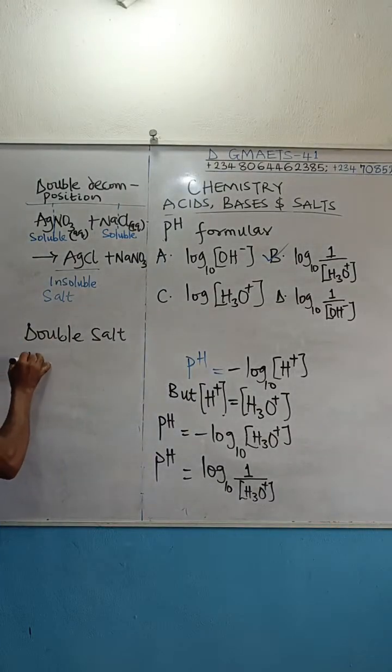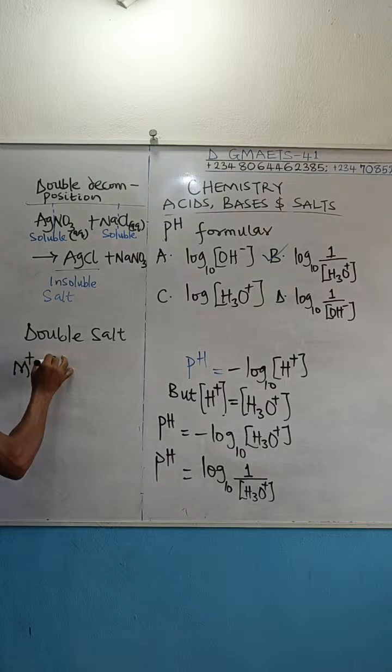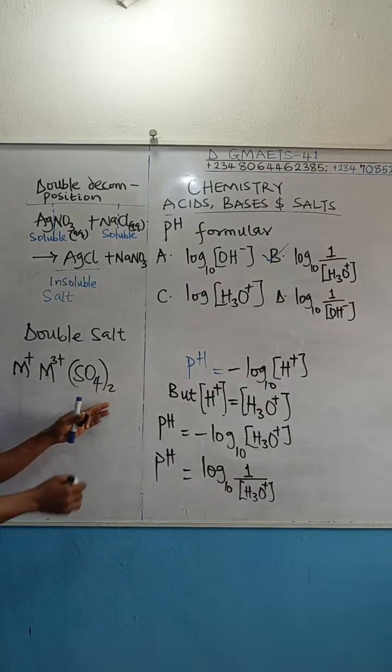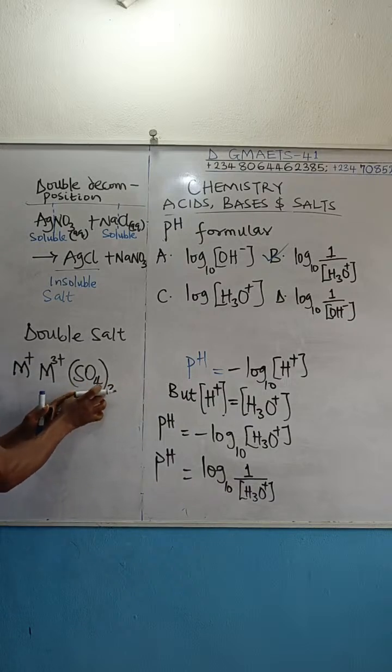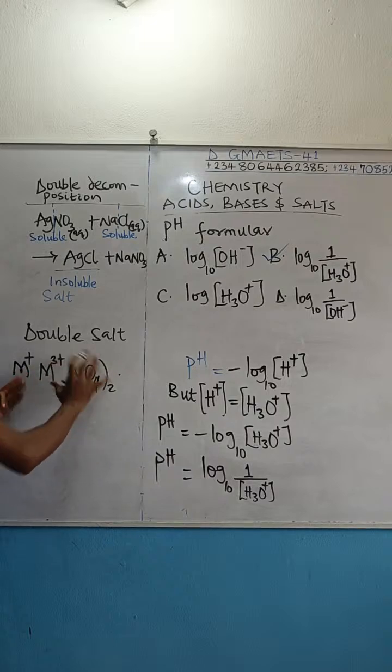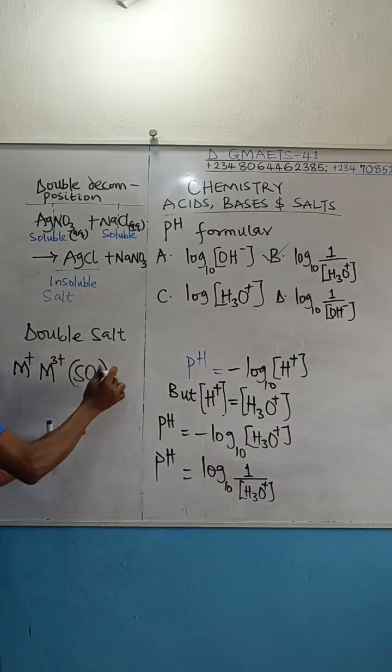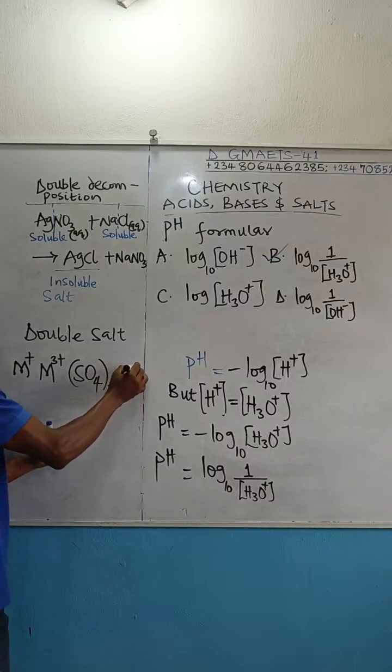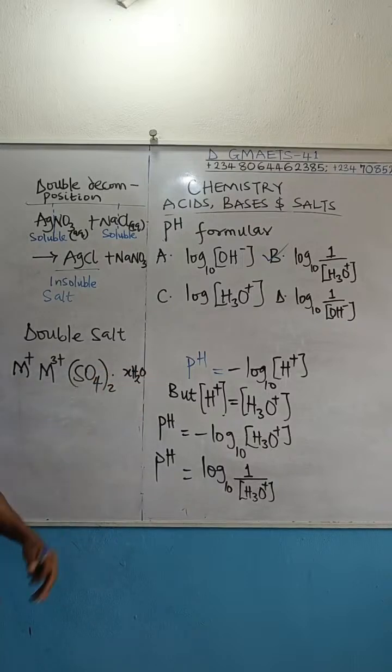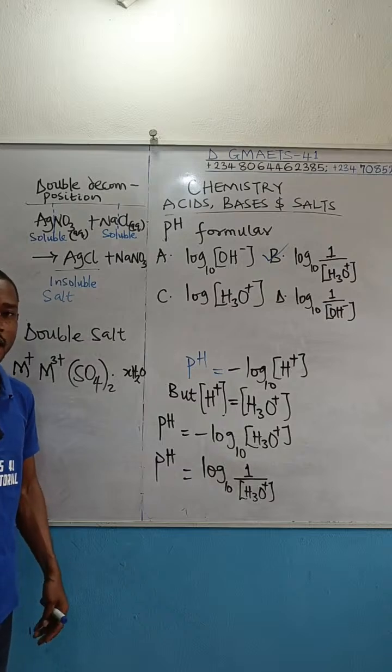So we write it this way: M plus, M3 plus, then we have SO4 2 minus in most cases. This is the anion. This thing you are seeing is your double salt. But like I said, usually in most of them you have your water of crystallization attached.